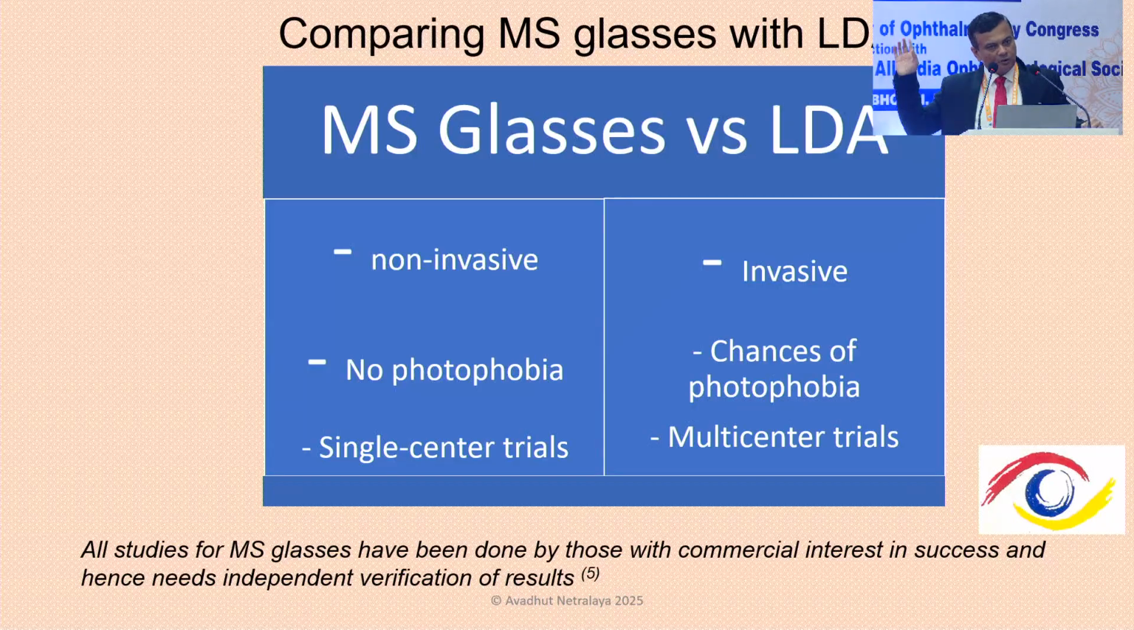The only problem is all these studies are single center trials. So according to Radhakrishnan et al, multi-center trials have been tried, but not as extensively studied as with diluted atropine.